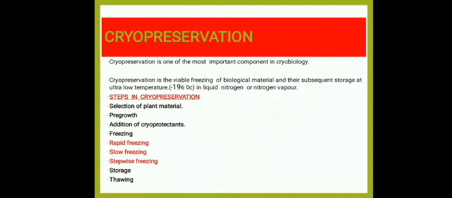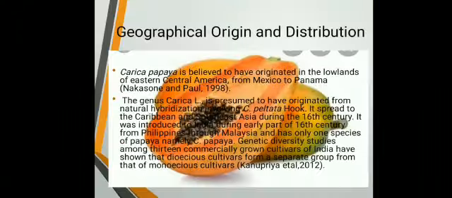Cryopreservation is one of the most important components in cryobiology. Cryopreservation is a viable freezing of biological material and their subsequent storage at ultra-low temperature, that is -196 degrees Celsius, in liquid nitrogen and nitrogen vapor. Steps in cryopreservation: selection of plant material, pre-growth, addition of cryoprotectant. Freezing is further divided into three: rapid freezing, slow freezing, and stepwise freezing. Storage, and finally thawing.